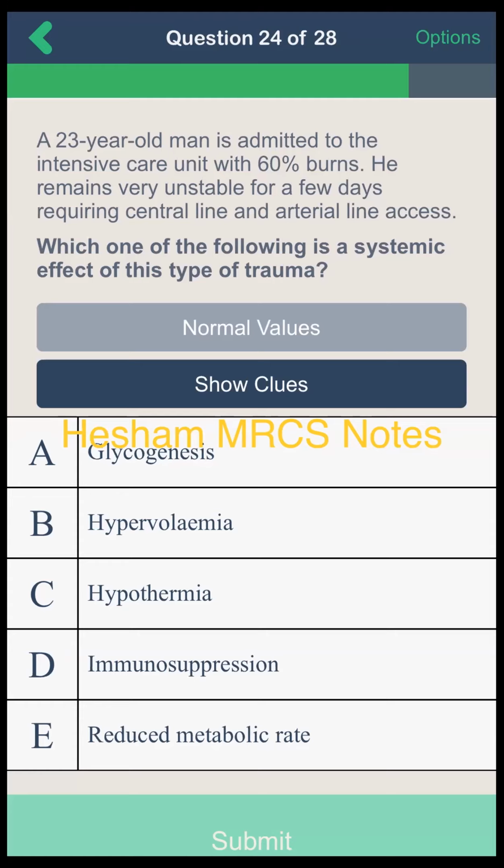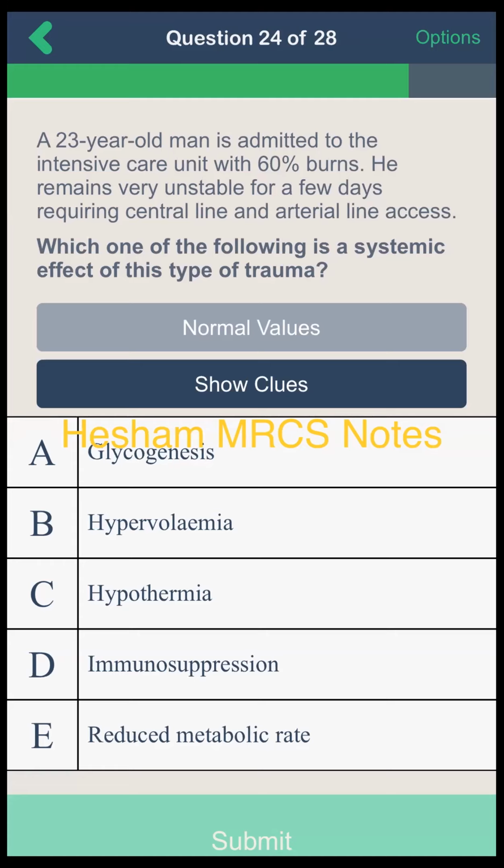A 23-year-old man is admitted to the intensive care unit with 60% burns. He remains very unstable for a few days, requiring central line and arterial line access. Which one of the following is a systemic effect of his type of trauma? Option A, glycogenesis. Option B, hypovolemia. Option C, hypothermia. Option D, immunosuppression. Option E, reduced metabolic rate. I will choose immunosuppression.